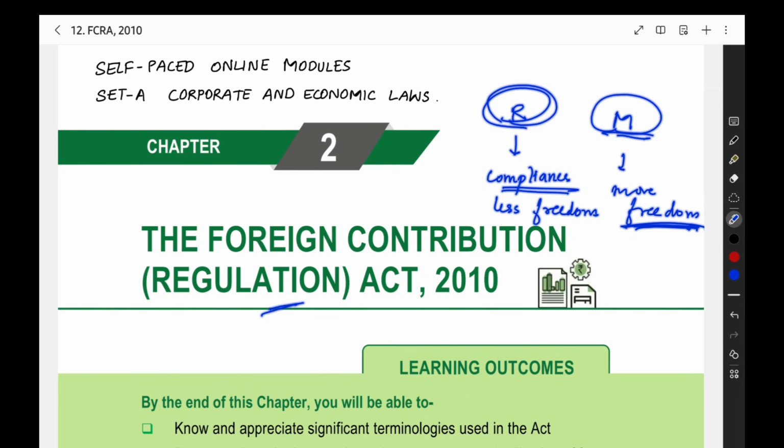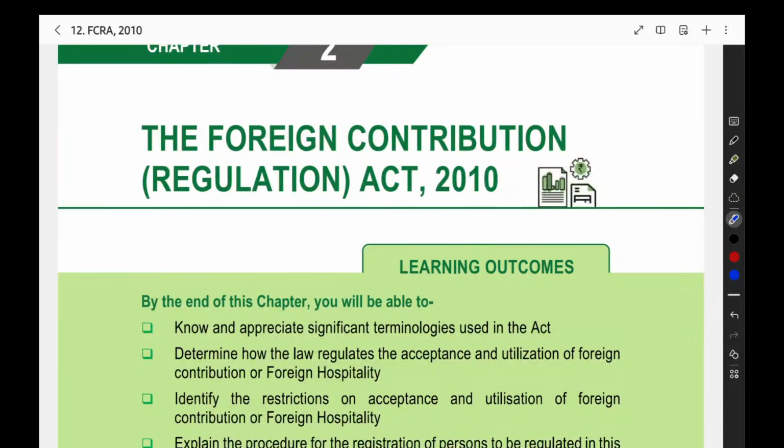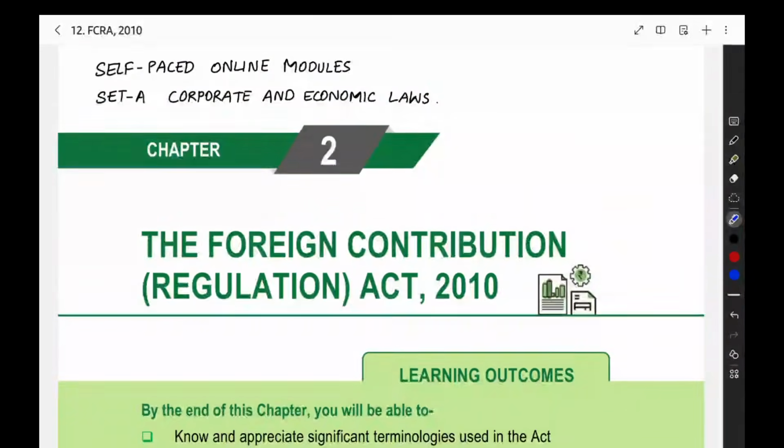This is the Regulation Act. This means that we will have a lot of compliance. This will be more strict, and then less freedom will be there for the people under this act. So now we have seen an introduction of this particular act. Now we have to see what is the foreign contribution.